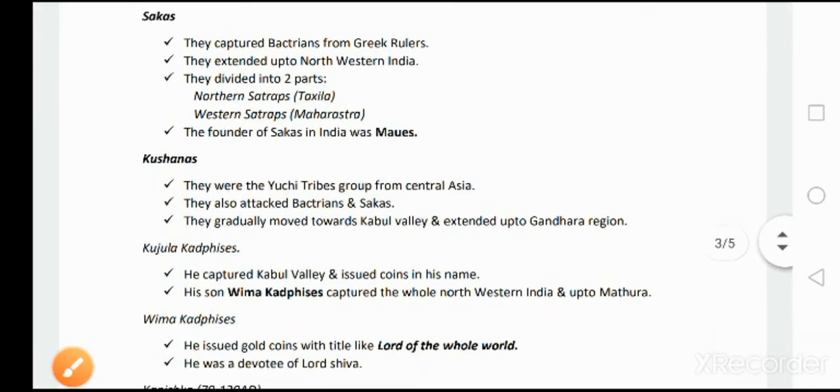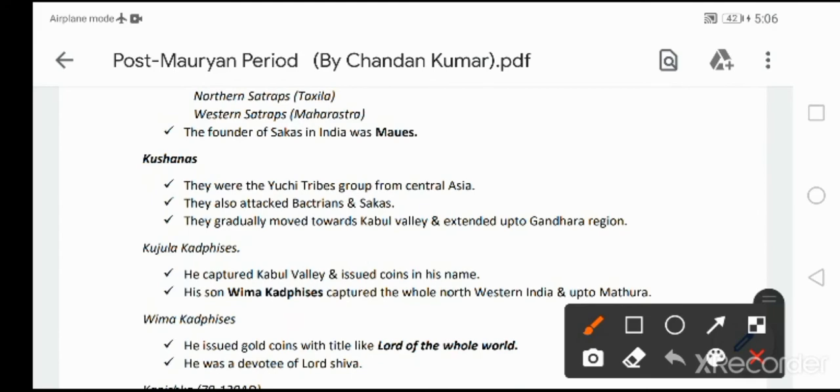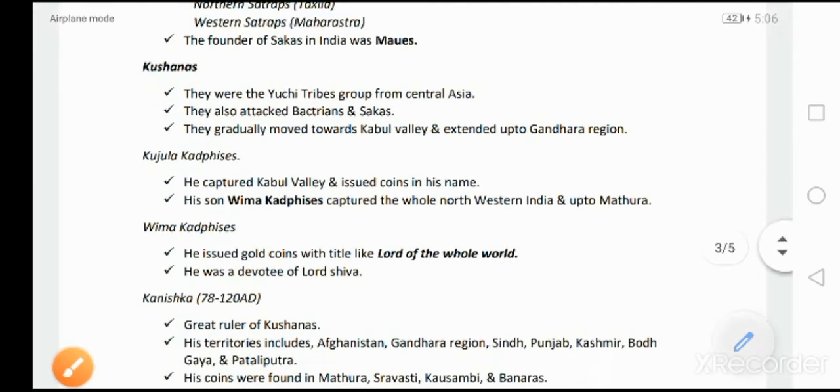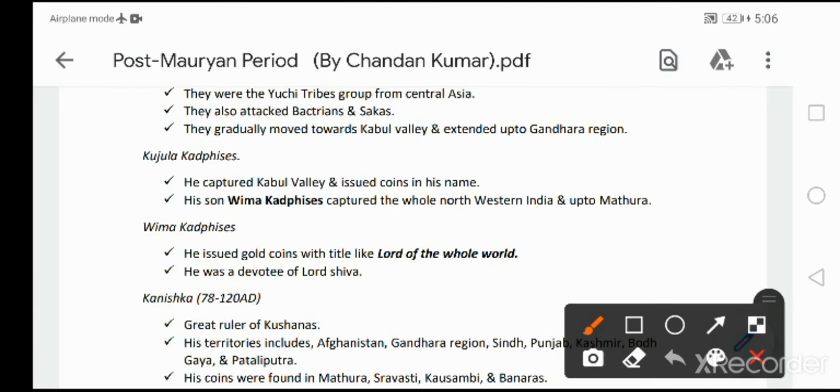Then let's quickly know about the third foreign rulers, the Kushanas. Kushanas were from Central Asia. They belonged to the Yuezhi tribal group. Kindly remember. They also attacked Bactrians and Sakas. They gradually moved towards the Kabul Valley and extended up to the Gandhara region in Pakistan. Then the founder of the Kushanas was Kujula Kadphises. Kujula Kadphises captured the Kabul Valley and issued coins in his name.